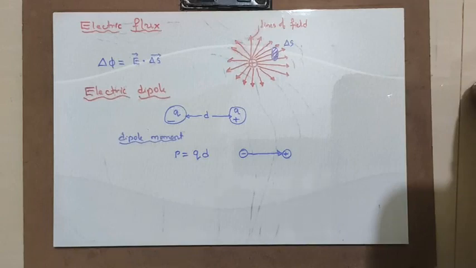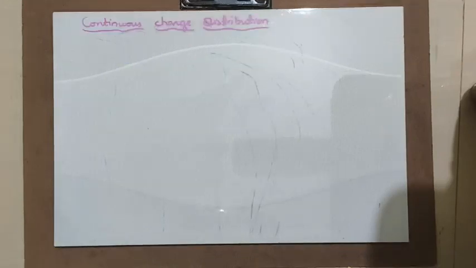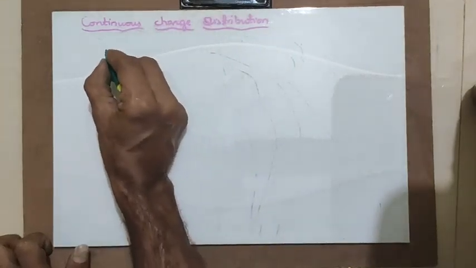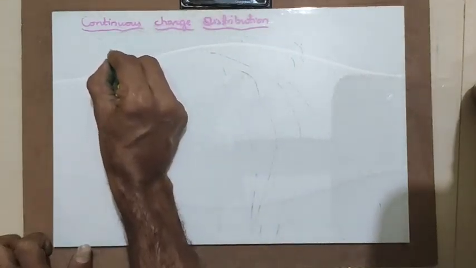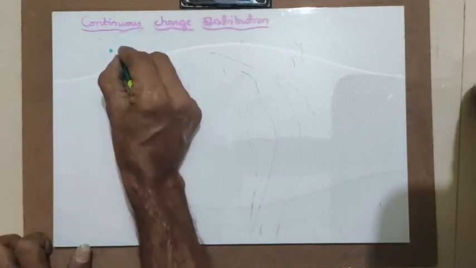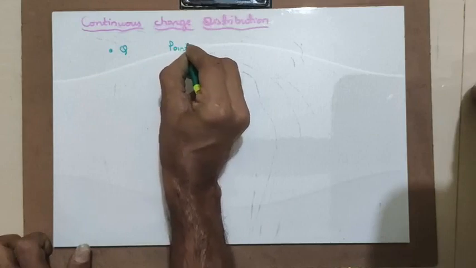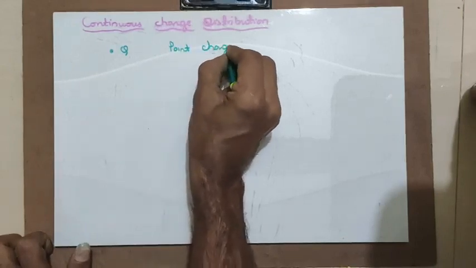Next, let us explore the concept of continuous charge distribution. We have already come across a point charge. A point charge is a charge which is established around a point. We call this a point charge, isn't it?